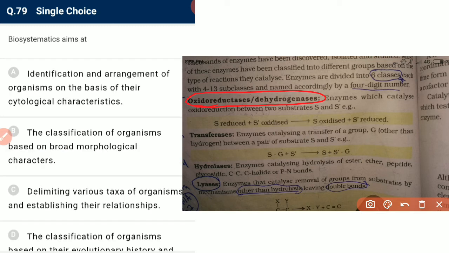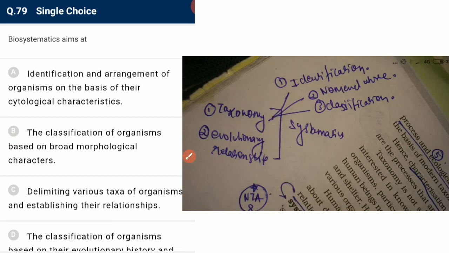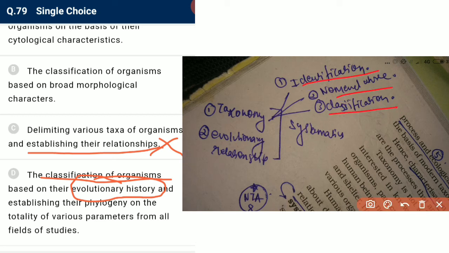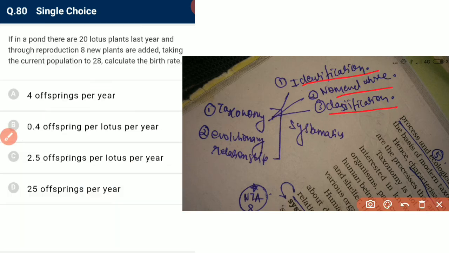Biosystematics aims at identification and arrangement of organisms on the basis of their cytological characters, no. Classification of organisms based on their morphological characters, no. Delimiting various taxa of organisms and establishing the relationship, no. Classification of organisms based on evolutionary history is important. Systematics includes evolutionary history as well as taxonomy, and taxonomy includes identification, nomenclature and classification. So this is the required answer.